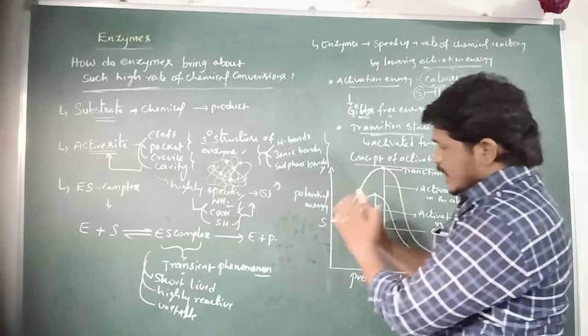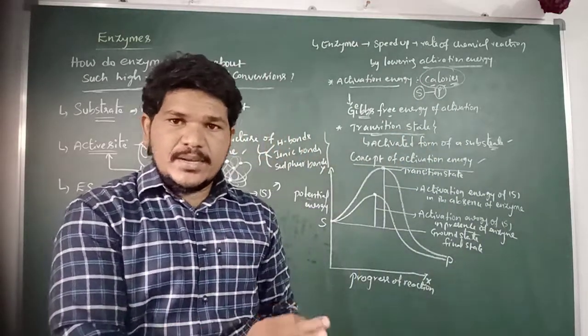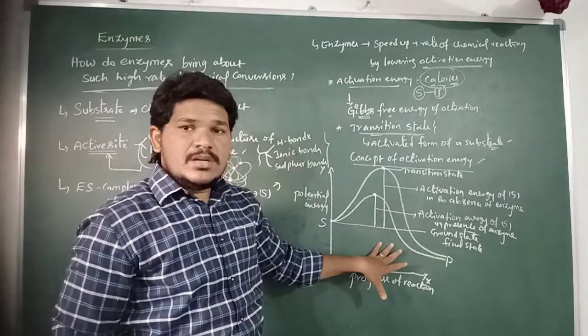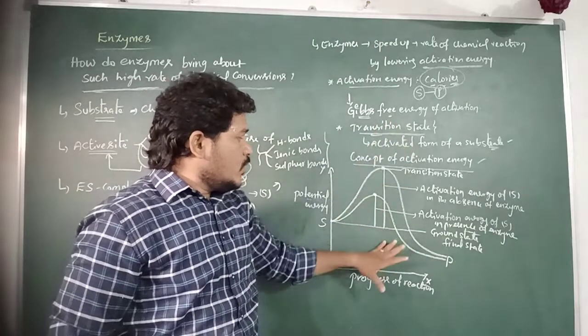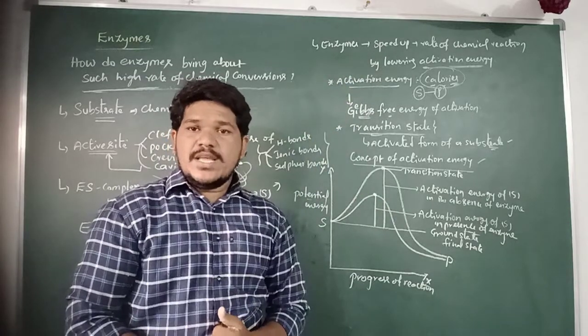So the concept of activation energy explains the lowering of activation energy by the enzymes in chemical reactions.